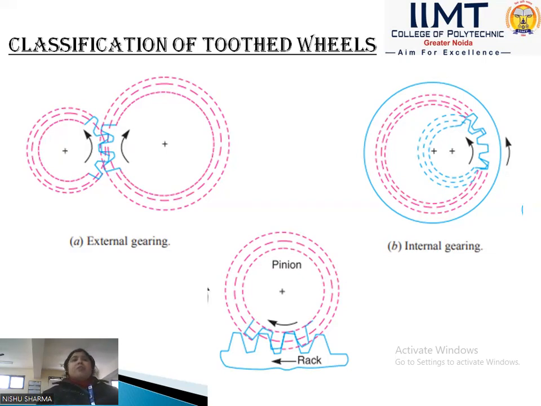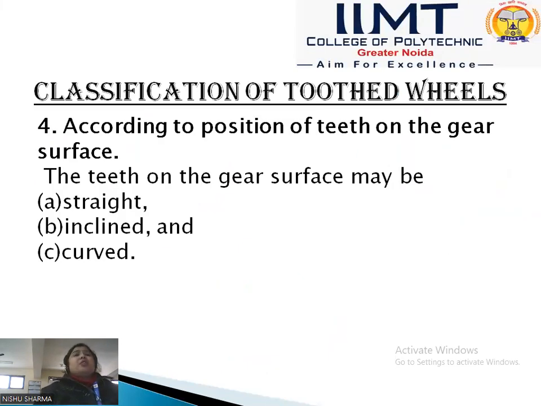Now we will discuss the last classification of toothed wheels, that is, according to the position of the teeth on the gear surface. There are three types of gear surface: the straight, inclined, and the curved. It means the position of the teeth.